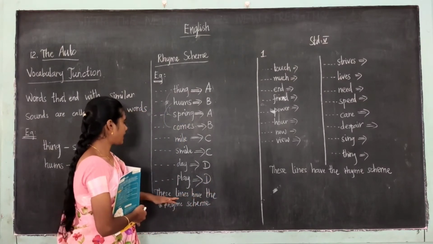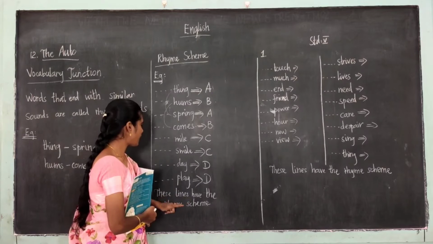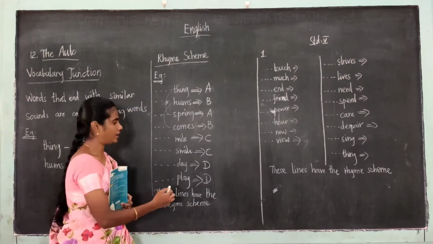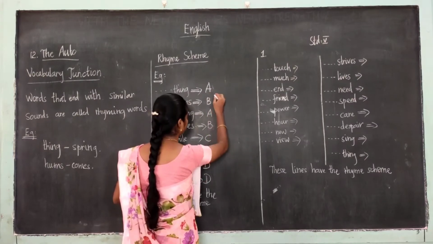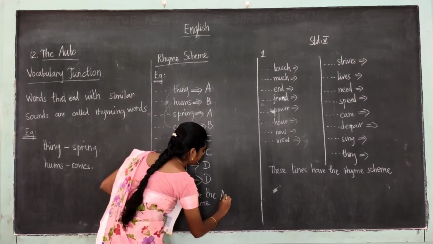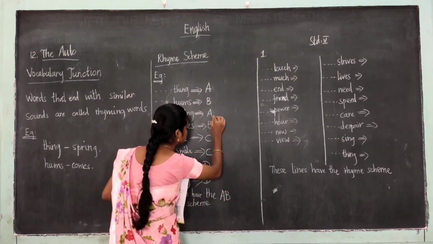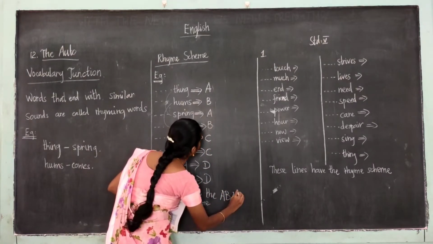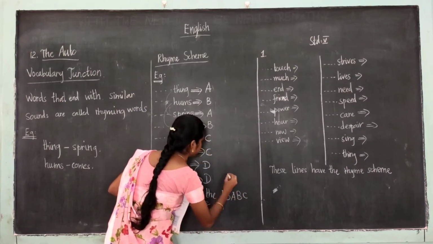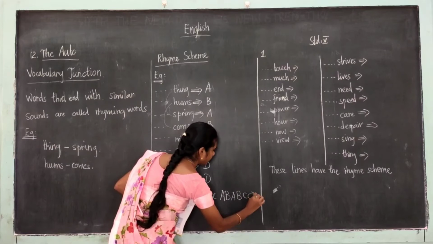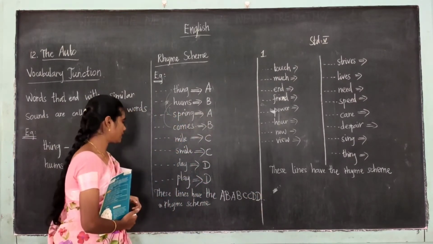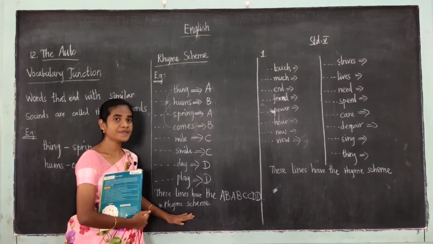These are the lines. These lines have a rhyme scheme. What rhyme scheme do they have? You have to write it in order, like this: A, B, A, B, C, C, D, D. Sorry, these are the rhyme scheme.